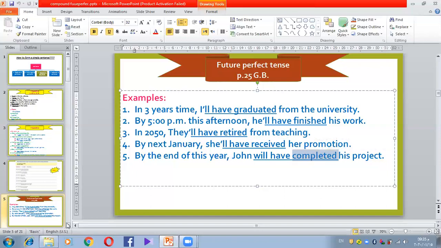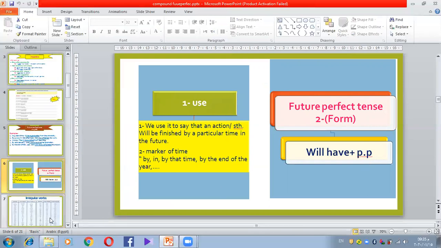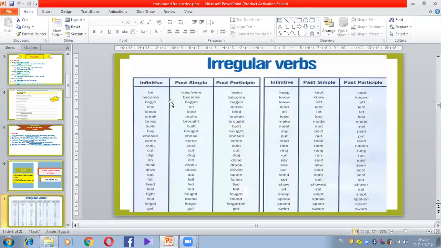Okay? So what is it? This is the form of the verb: will have plus the PP. Of course, you remember what the PP is, right? Past participle. Do you remember this table? Yeah, the third column. And we have to study them by heart, guys. We have to learn them.